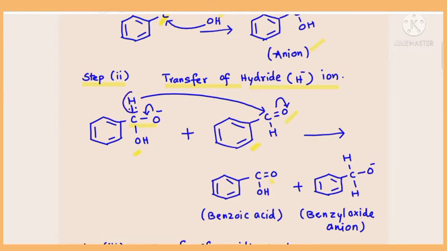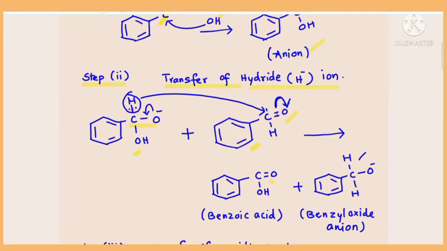with the bond pair, that's what hydride ion will go and attack the carbonyl carbon of another benzaldehyde molecule. Otherwise you can say that the hydride ion from the anion is getting transferred to the carbonyl carbon of another benzaldehyde. Simultaneously that bond pair moves to oxygen. Now that H gets attached to this carbon, then this becomes single bond O minus.